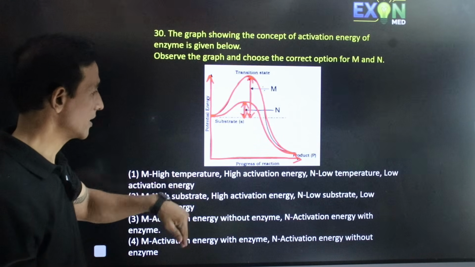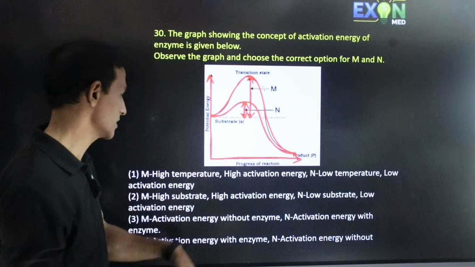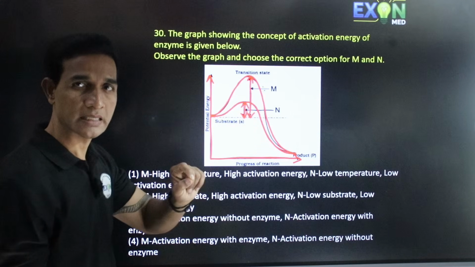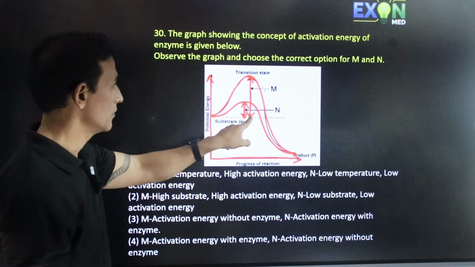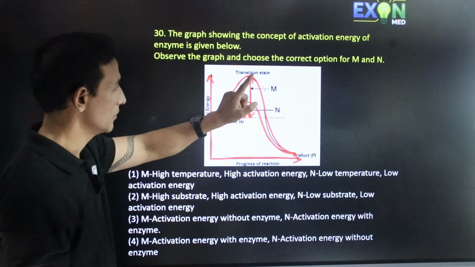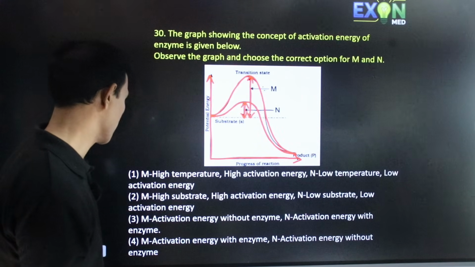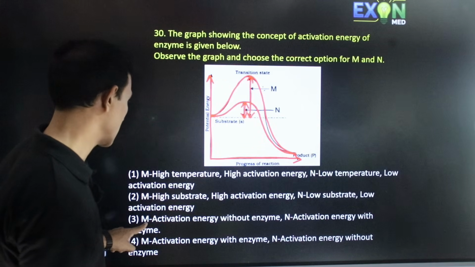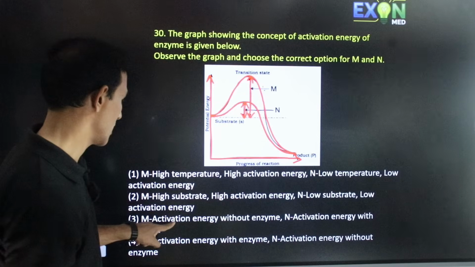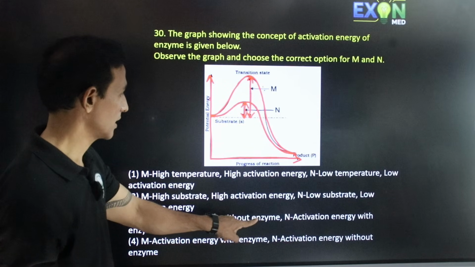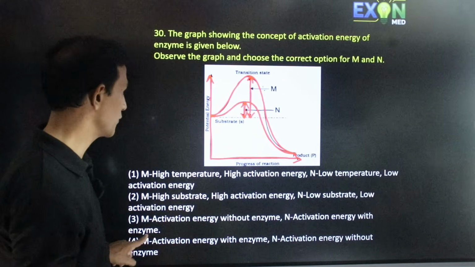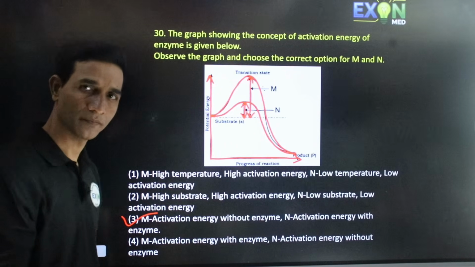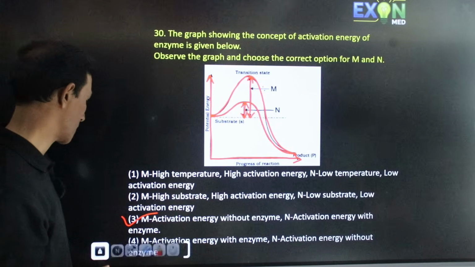With reference to this, you have to answer what is M and what is N. N is with enzyme, less activation energy. M is without enzyme, high activation energy. So M is activation energy without enzyme, correct. N is activation energy with enzyme. So the answer is the third one. This is the correct option.